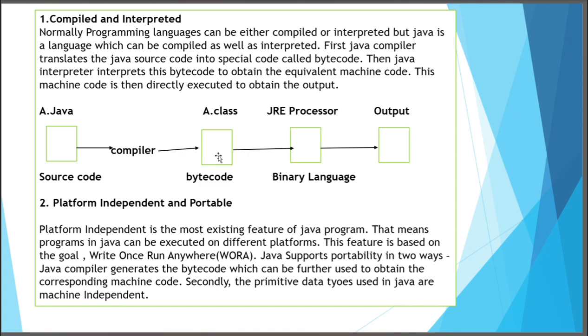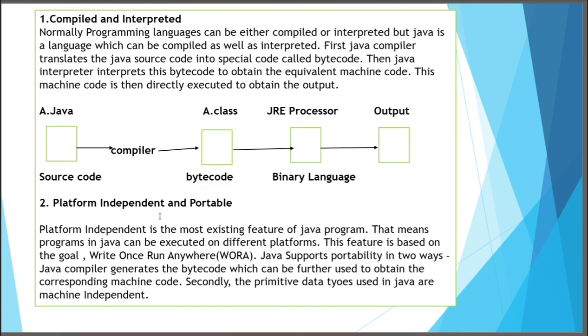And next, the interpreter converts this bytecode into binary level language or machine level language, because computers cannot understand human languages like English, Hindi. That's why we convert the bytecode into machine level language, that is zeros and ones. The processor works on this machine level language and provides the output.